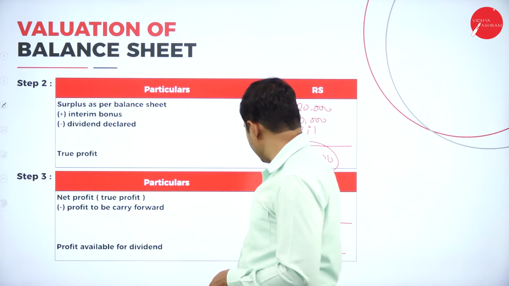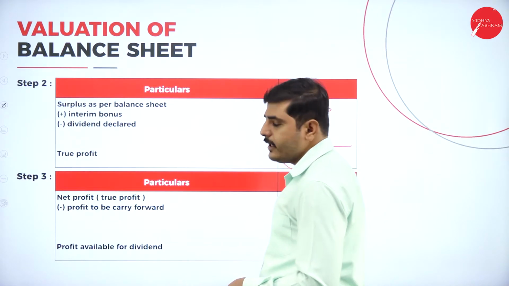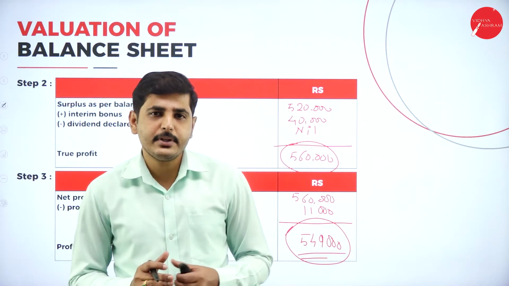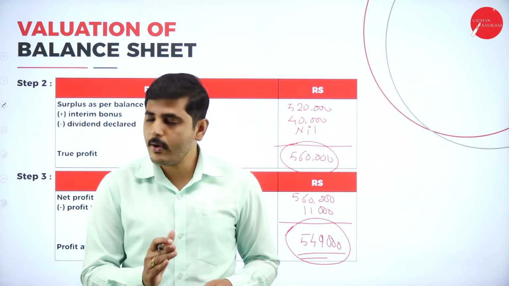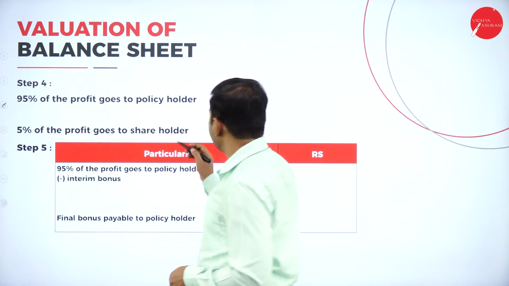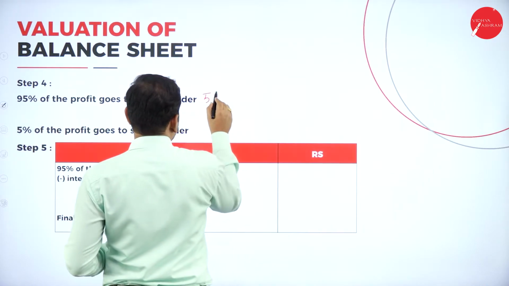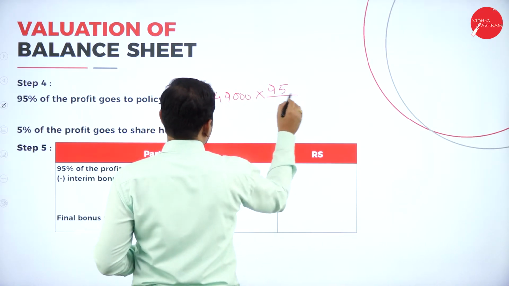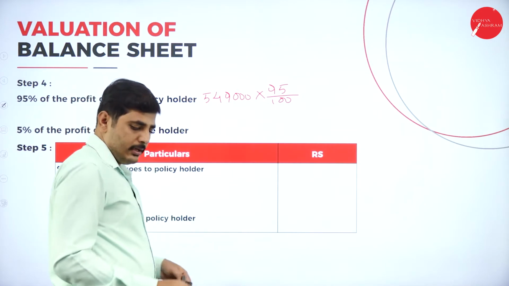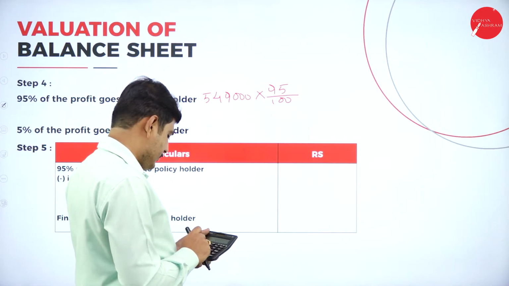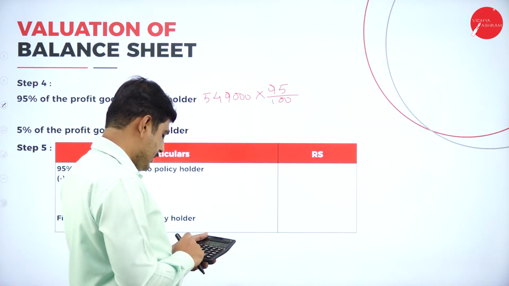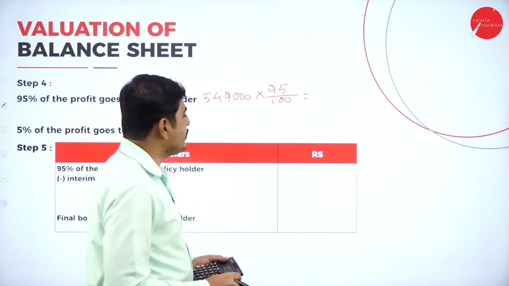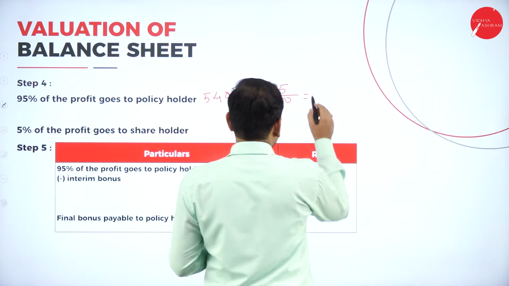Next, out of the profit available as dividend, 95% of the profit should go to the policy holder and 5% should go to the shareholder. That is the law. So out of 5,49,000 into 95% divided by 100, you get 5,21,550. That means 95% of the profit should go to the policy holder.